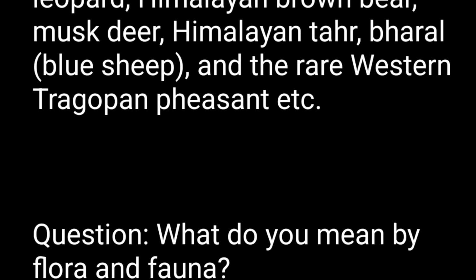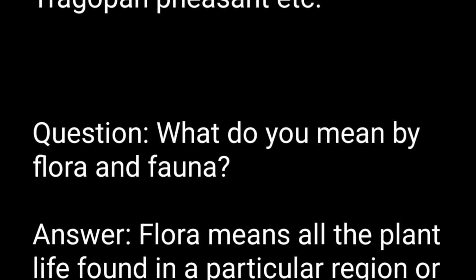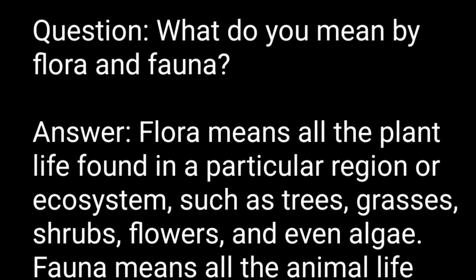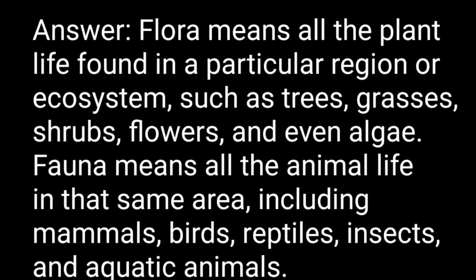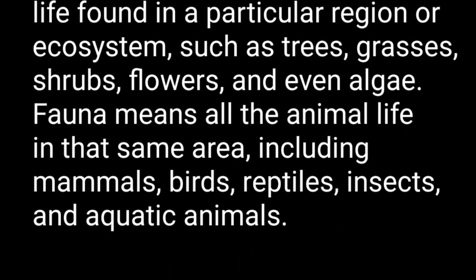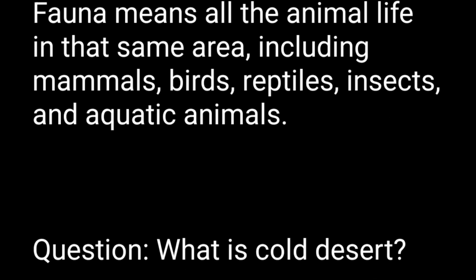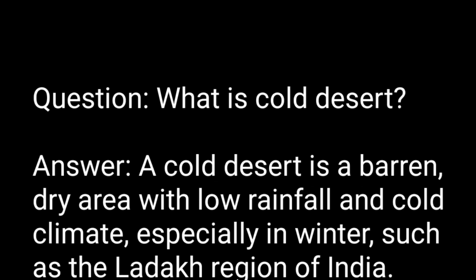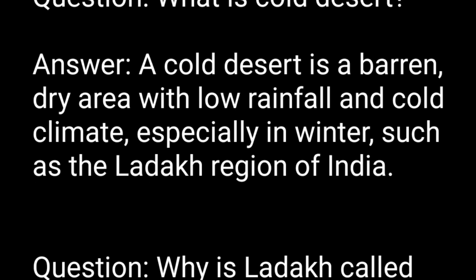Question. What do you mean by flora and fauna? Answer. Flora means all the plant life found in a particular region or ecosystem, such as trees, grasses, shrubs, flowers, and even algae. Fauna means all the animal life in that same area, including mammals, birds, reptiles, insects, and aquatic animals. Question. What is a cold desert? Answer. A cold desert is a barren, dry area with low rainfall and cold climate, especially in winter, such as the Ladakh region of India.